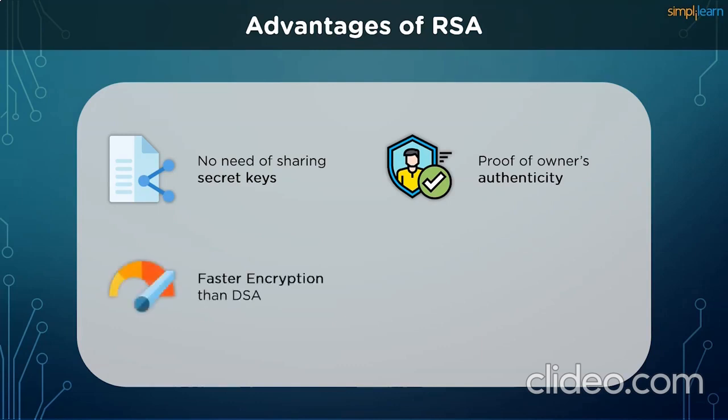The encryption process is faster than that of the DSA algorithm. Even if the key generation is slower in RSA, many systems across the world tend to reuse the same keys so that they can spend less time in key generation and more time on actual ciphertext management. Data will be tamper-proof in transit since meddling with the data will alter the usage of the keys. The private key won't be able to decrypt the information, hence alerting the receiver of any kind of manipulation in between. The receiver must be aware of any third party who possesses the private key, since they can alter the data mid-transit, the cases of which are rather low.